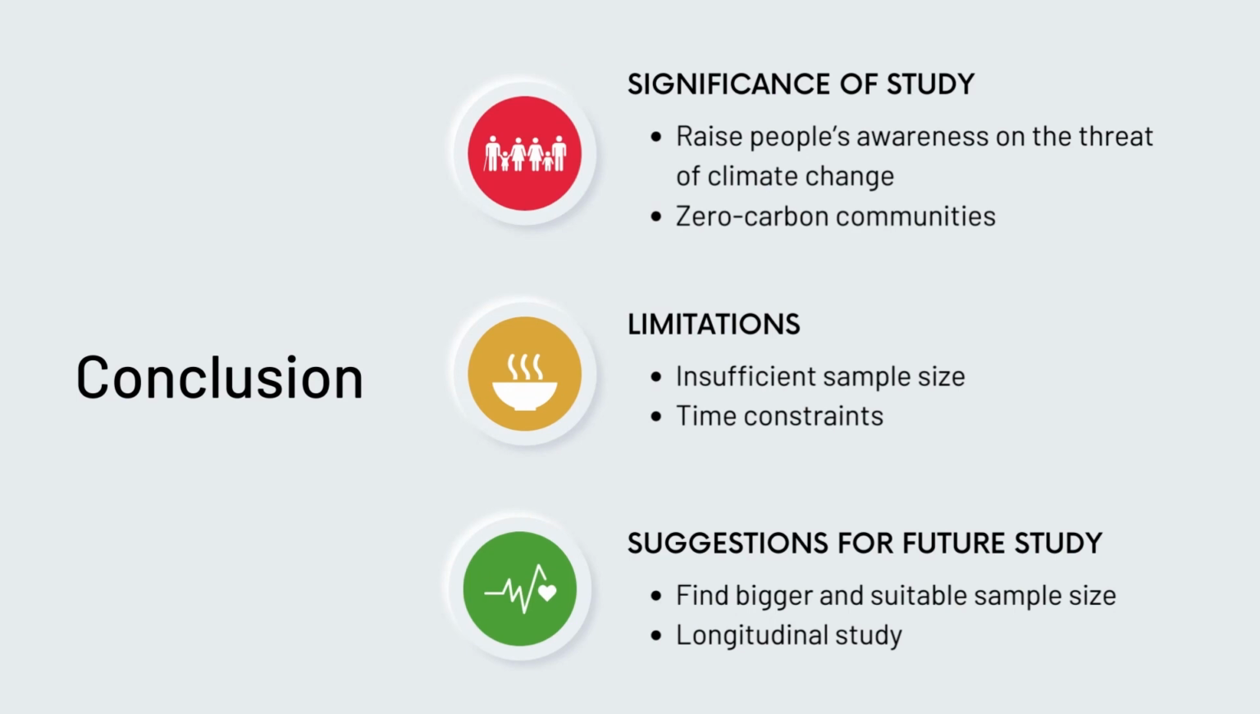To conclude, this research is conducted to raise people's awareness of the disruptive threat of climate change on poverty. Besides, the findings in this study provide a new understanding of the zero carbon communities that could reduce the impact of climate change. In addition, the limitation of this research is the insufficient sample size for the survey form. The time constraint is also one of the limitations. Our group members have limited time to conduct the research due to the hectic schedule. Hence, a bigger and suitable sample size is critical for the future study.